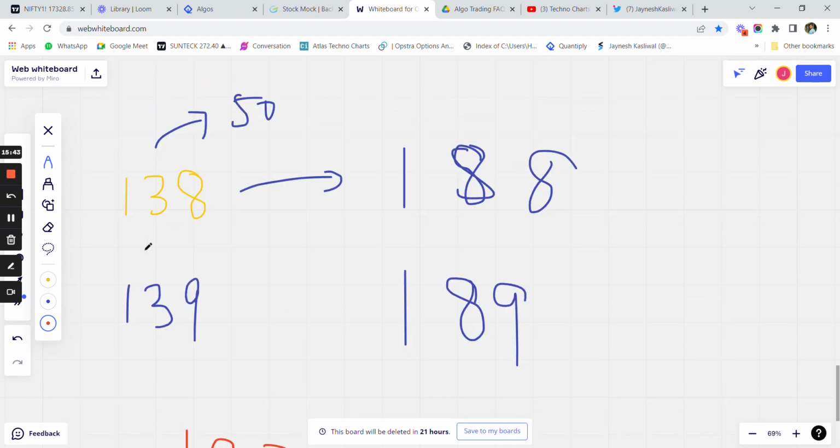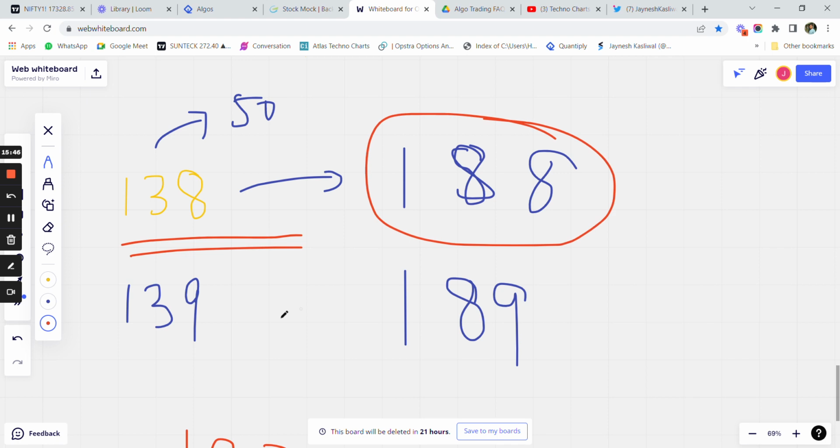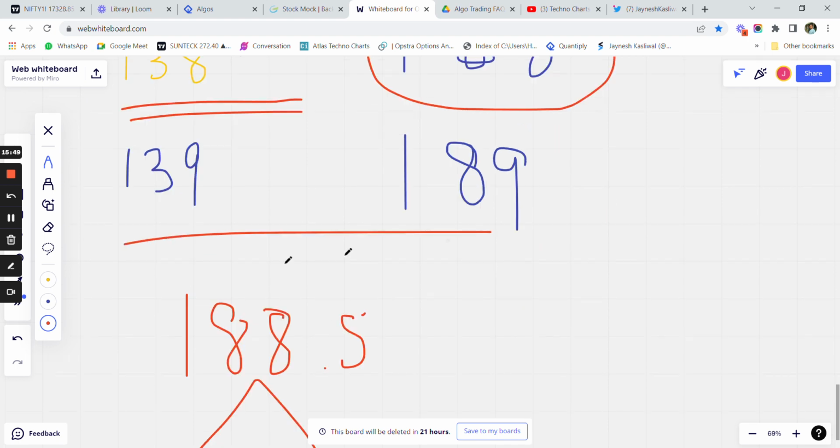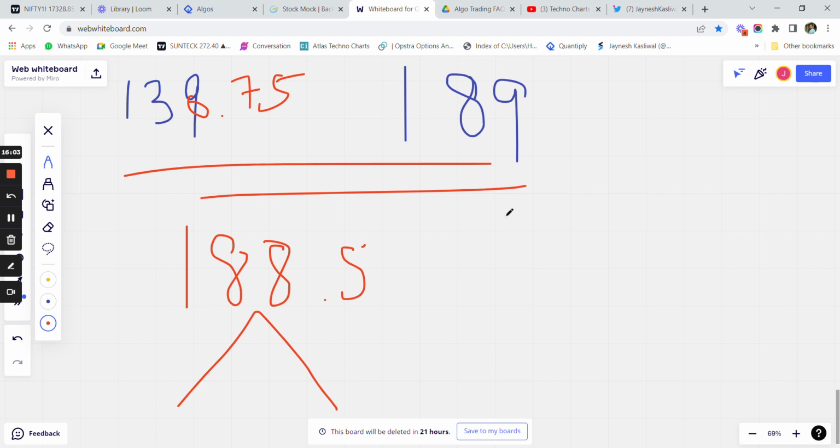So in this case, in your real time data, the stop loss has got hit. But in backtest, has the stop loss got hit? In backtest, it had taken 139 rupees probably, or let's assume 138.75. So in this case, your stop loss is not going to get hit in backtest.